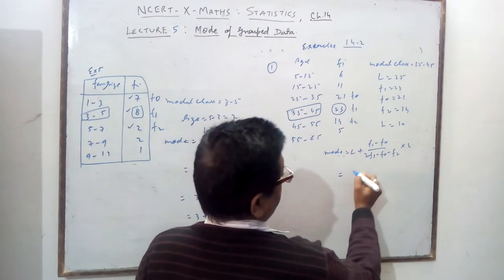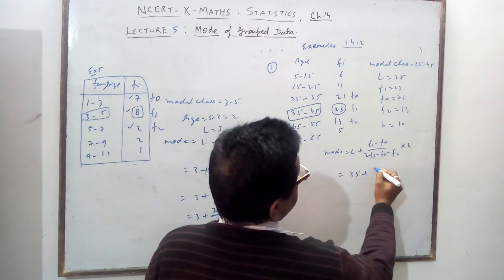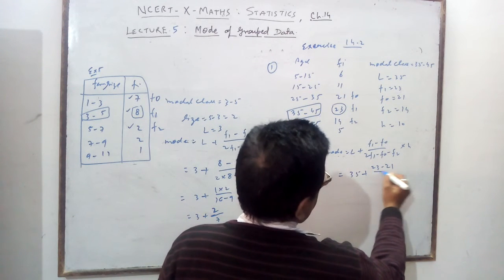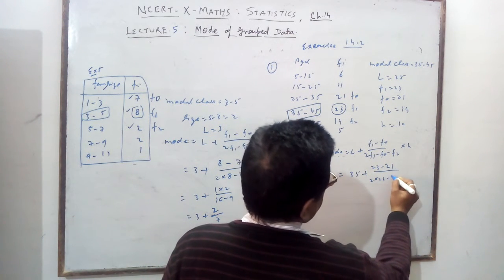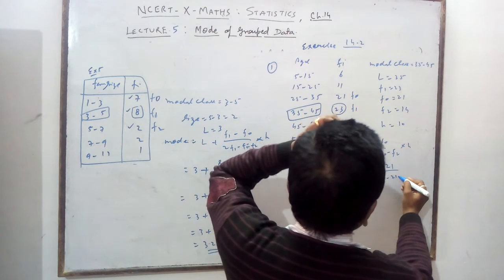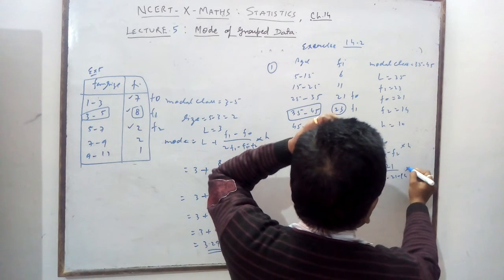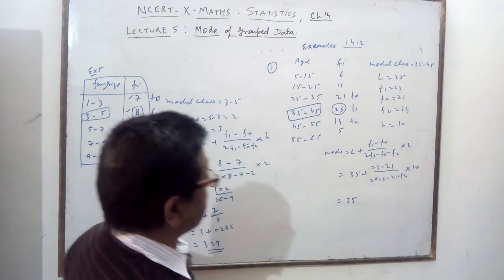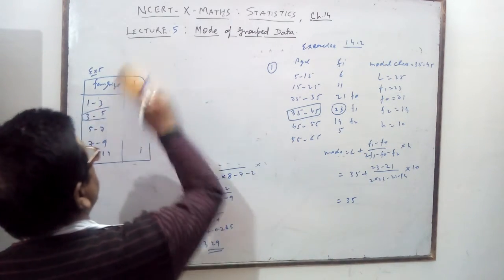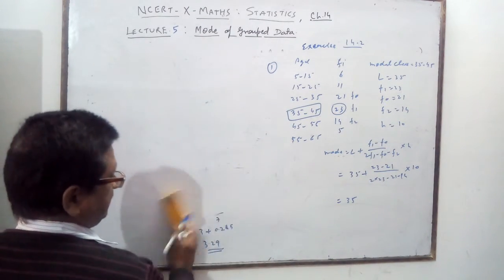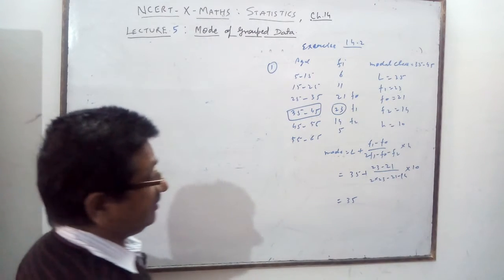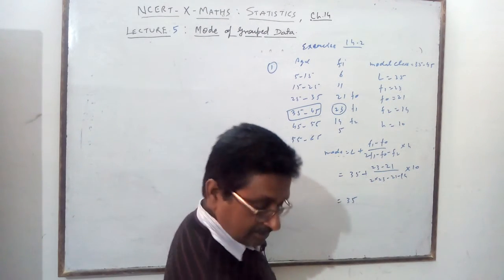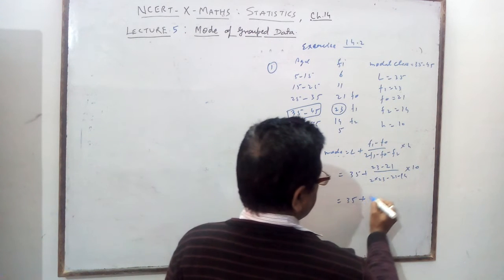So mode first you find out. 35 plus (23 minus 21) upon (2 into 23 minus 21 minus 14) into 10. That you will calculate, and then find out the mean also. You will find out the mean of this. Mean will be calculated by any method, shortcut, step deviation, any method you want. So that you will calculate.